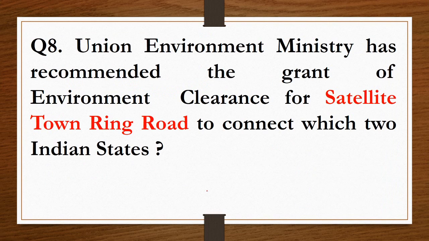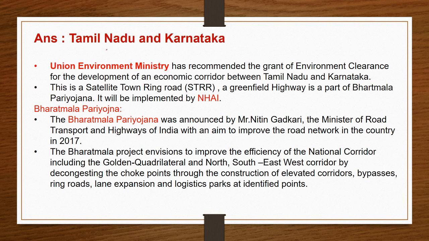Now the next question is, Union Environment Ministry has recommended the grant of environment clearance for the satellite town ring road to connect which two Indian states? And the answer is Tamil Nadu and Karnataka.